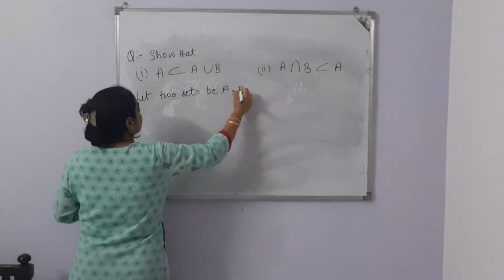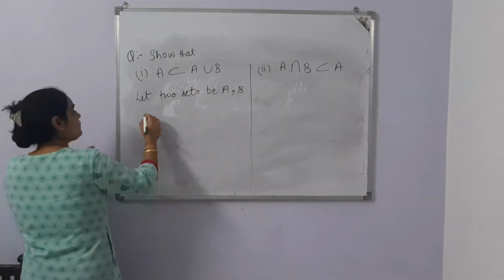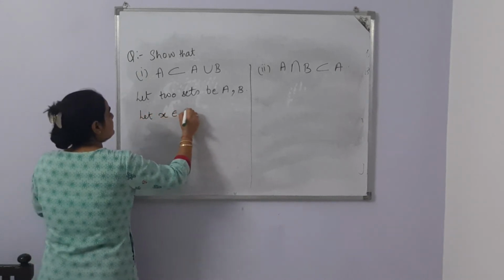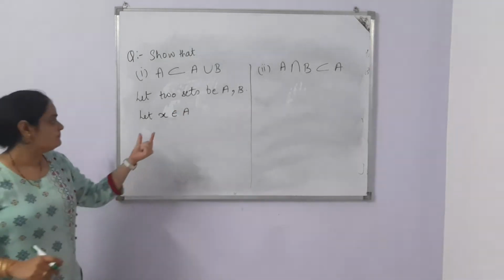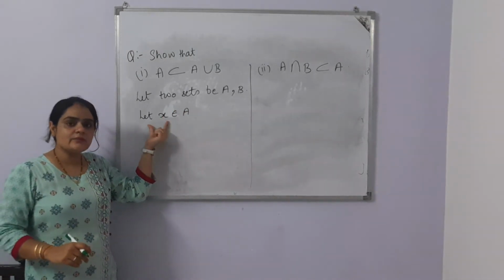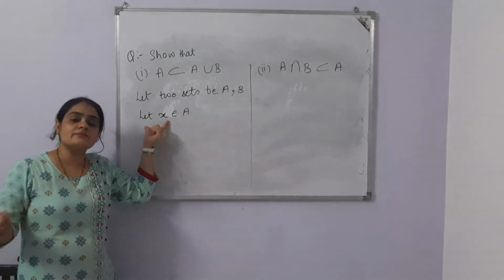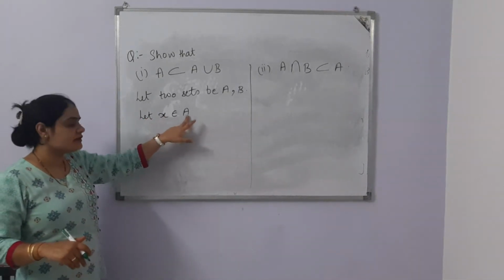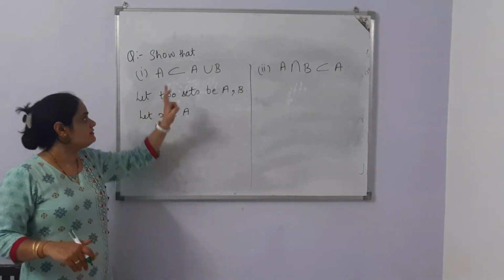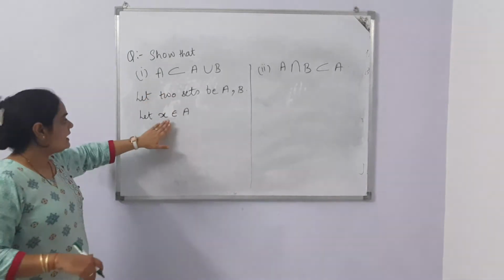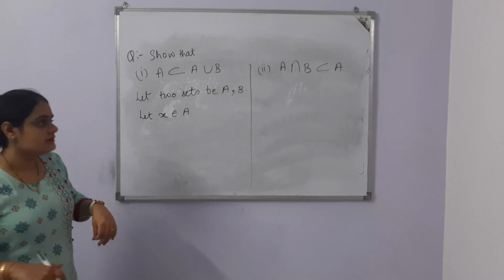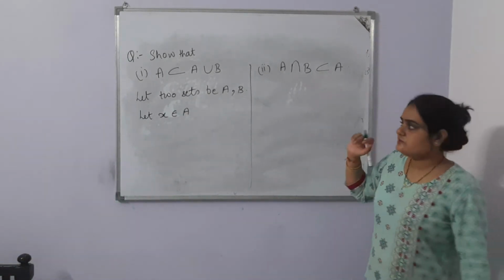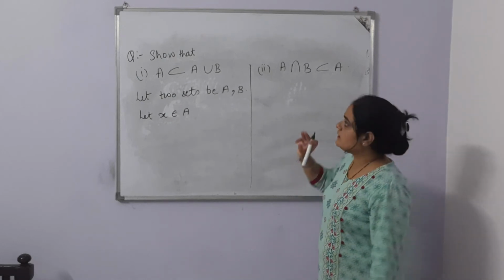Now, let X belong to A. I am saying X is the element, it is a variable element. X can be 1, X can be 2, X can be 5, X can be 7. So X is the element which belongs to A set, the left hand side set. Now, before doing this question, just remember two main things.